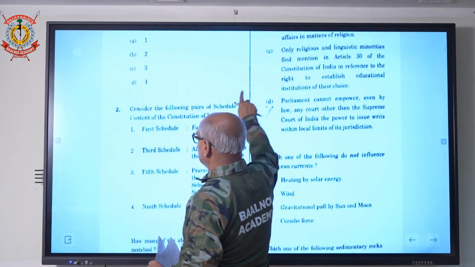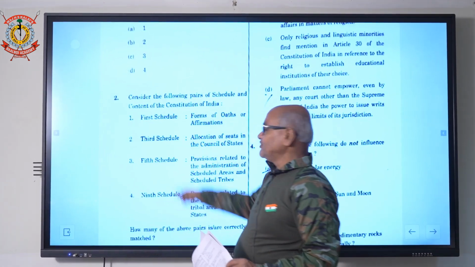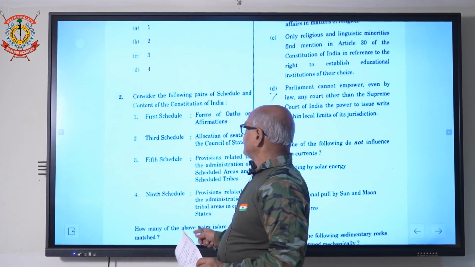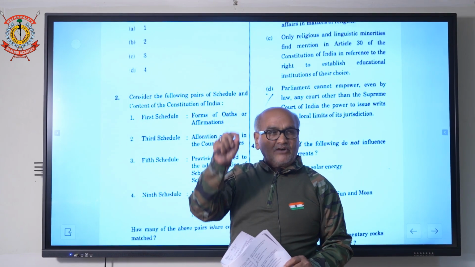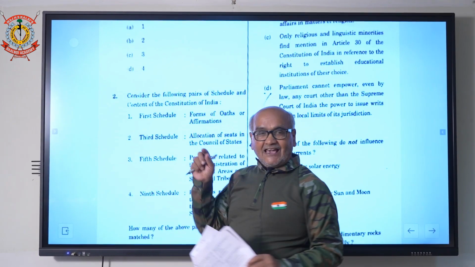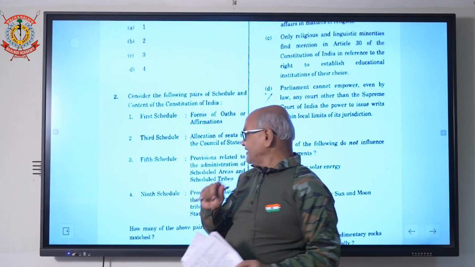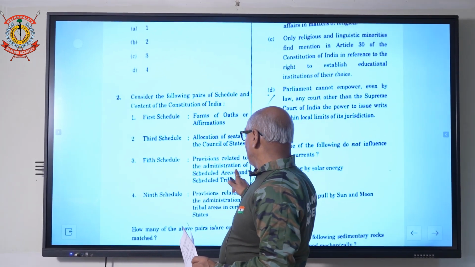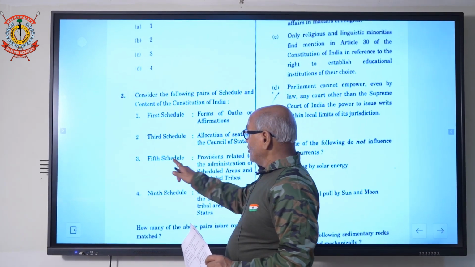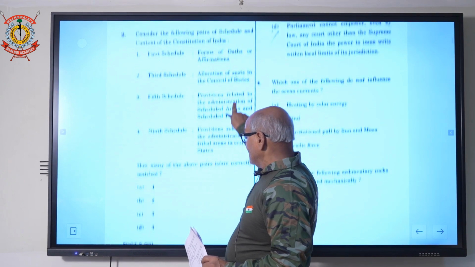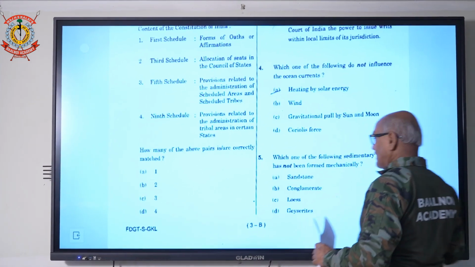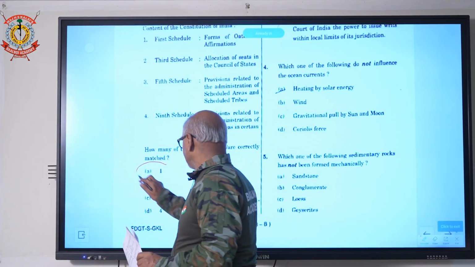Now question number 2. The names of the schedules are given here: first schedule, third schedule, fifth schedule, ninth schedule. First schedule is the names of the states and union territories. Third schedule describes the salary of the president and vice president. Fifth schedule is related to administration, scheduled tribes, scheduled areas. So only 1 is correctly matched. Answer is A part.